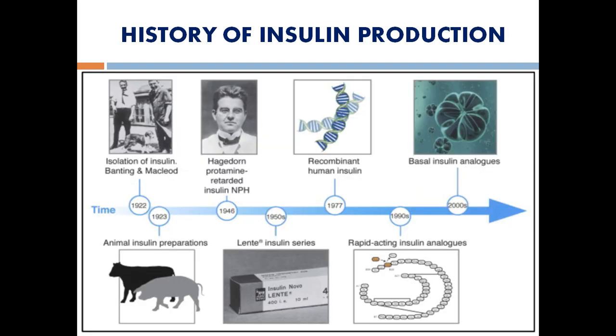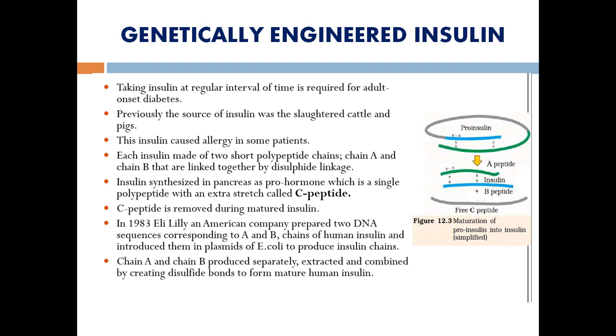Previously insulin was obtained from pigs, cattle and dogs, but this insulin has some side effects, that is, allergic responses in individuals. So to make a remedy for that, genetically engineered insulin has been produced. Nothing but rDNA technology has been involved in producing insulin. We know that rDNA technology plays an important role in biotechnology. It is the basic principle of biotechnology.